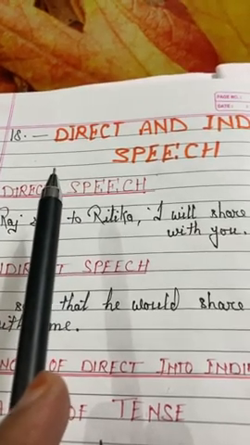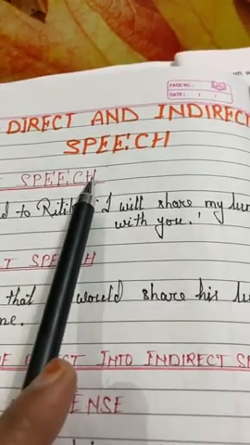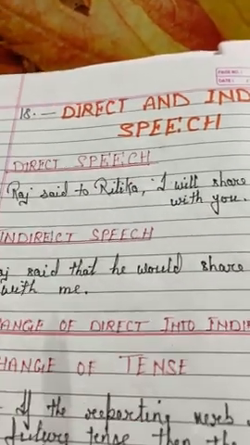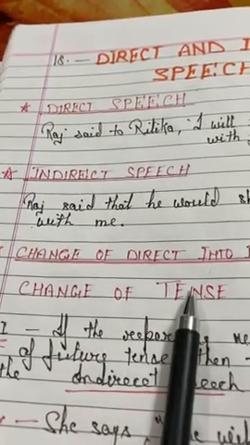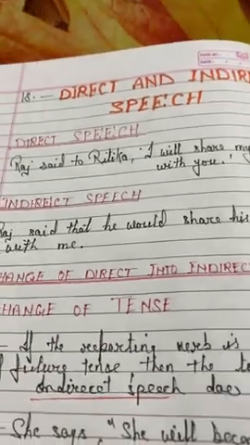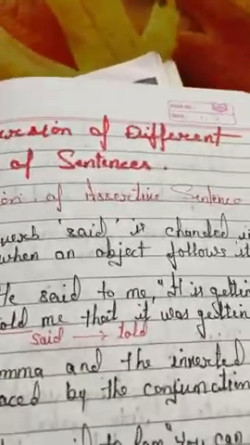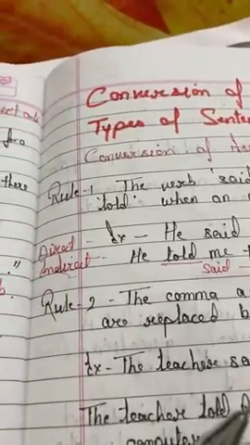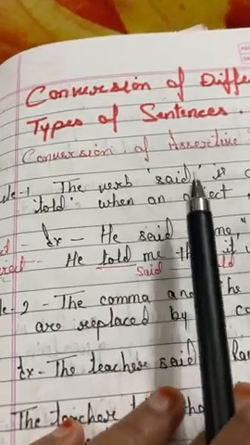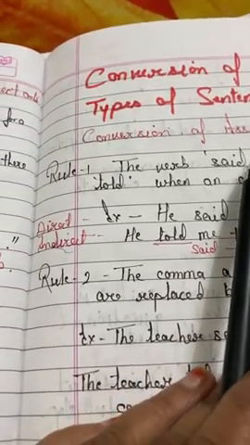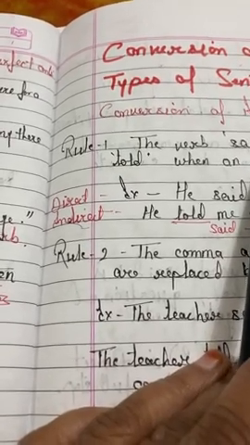Good morning, students. We are in chapter number 18, direct and indirect speech, and we are discussing changes of direct speech into indirect speech. So, in this context, today we will start conversion of different types of sentences. First, we start with the assertive sentences. That means, how can we write assertive sentences into indirect speech?